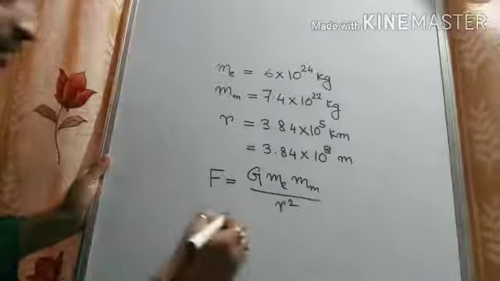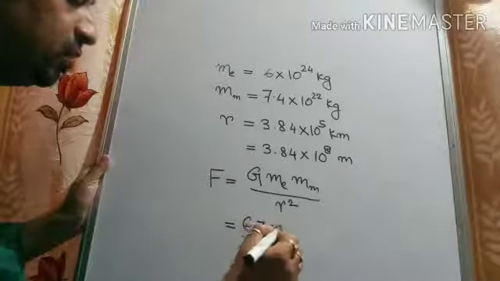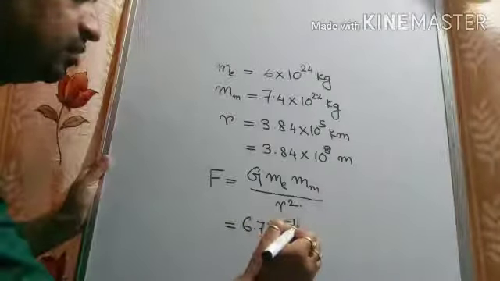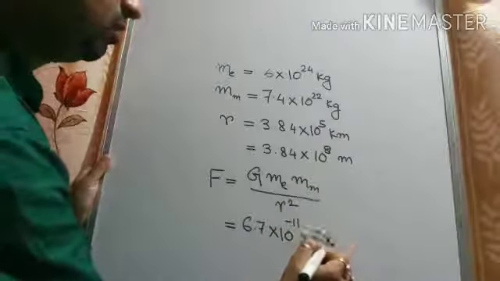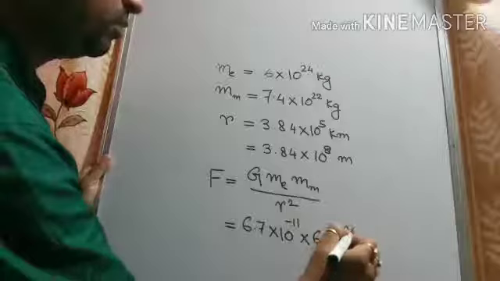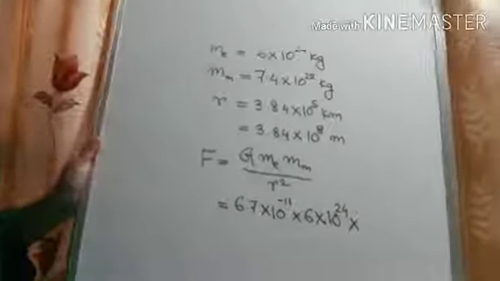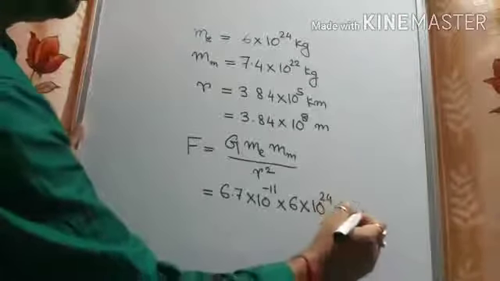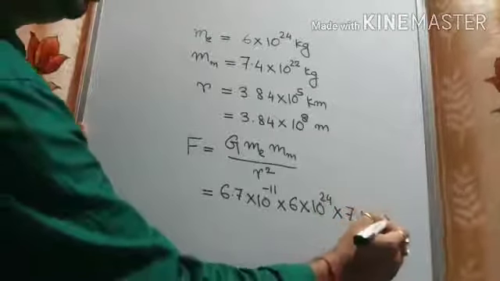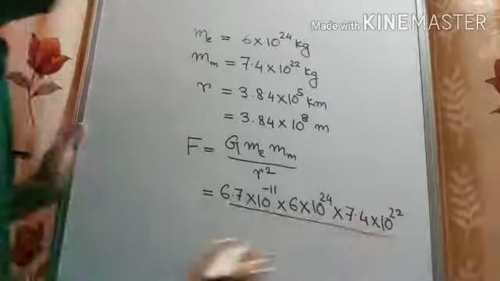The rest is the calculation part. 6.7 into 10 to the power minus 11, it is given in the question, into ME, it is 6 into 10 to the power 24, and the mass of the moon is given, 7.4 into 10 to the power 22, divided by R square.